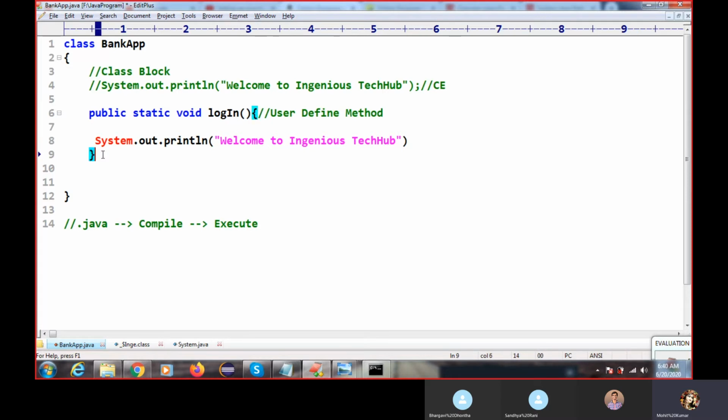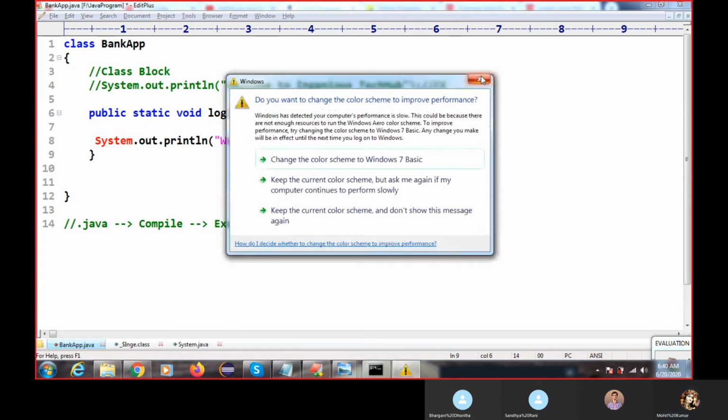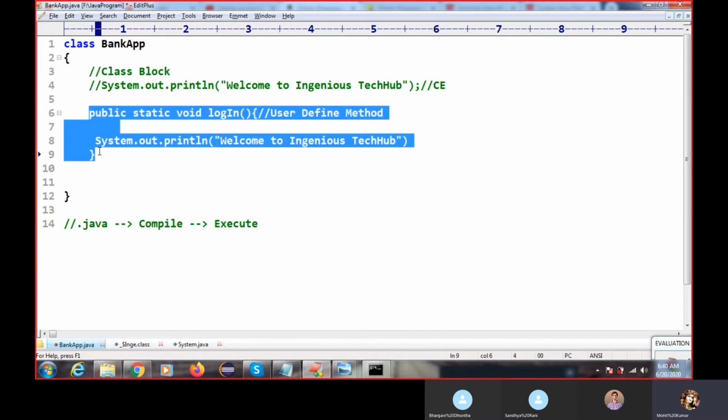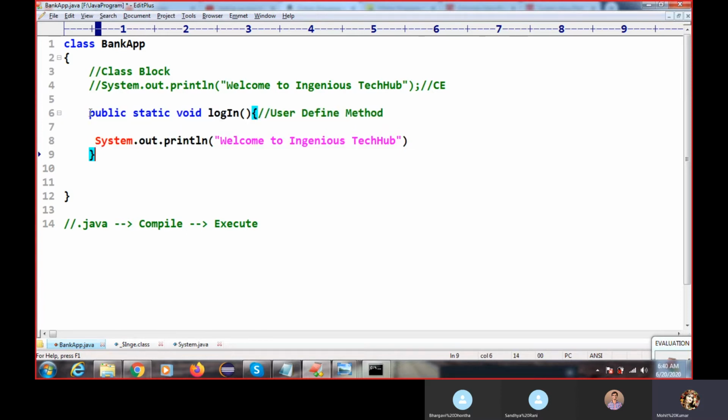Don't worry about public static void and the rest. Just understand this is your user defined method, otherwise you will get confused, because I did not teach you what a method is yet. In the coming session we will learn the method concept and how to implement a method.